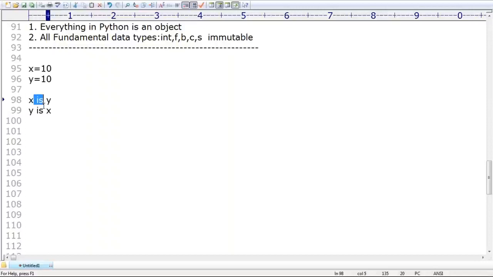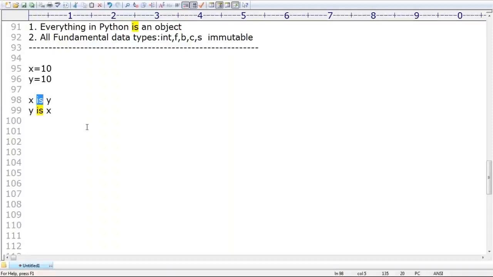The is operator always checks reference comparison: whether both are pointing to the same object or not. Like in Java, we have the double equal operator, right? That double equal operator is nothing but the is operator here in Python. Clear? Are you able to understand?